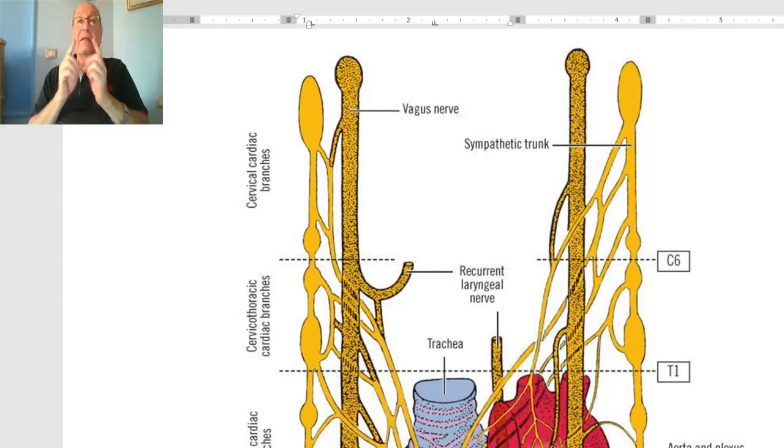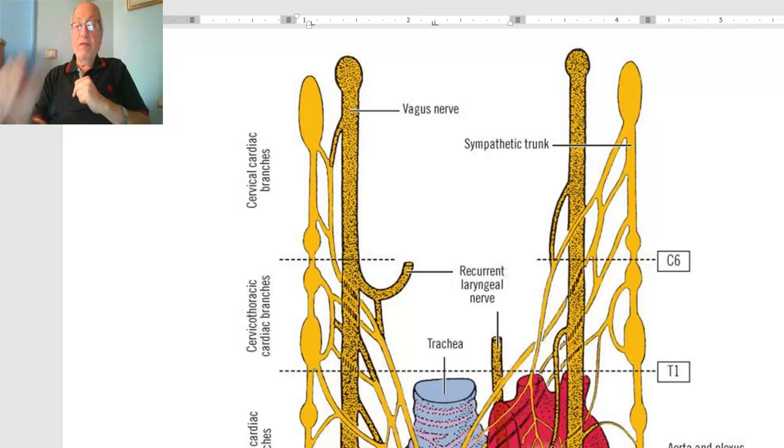The autonomic nerves are not responsible for initiation or propagation of cardiac impulse. Initiation and propagation of cardiac impulse is the function of SA node and other components of the conducting system of the heart.